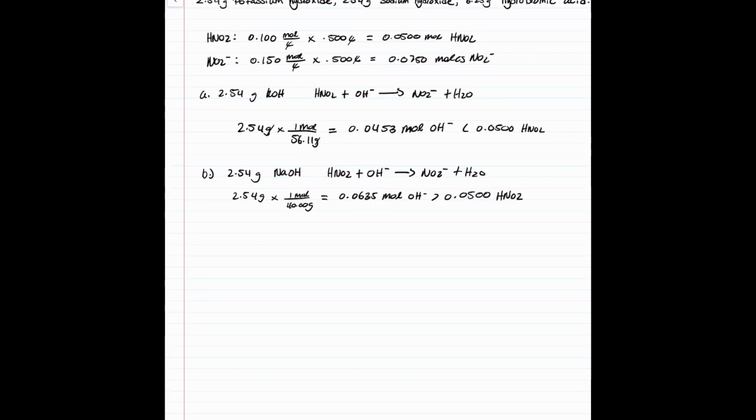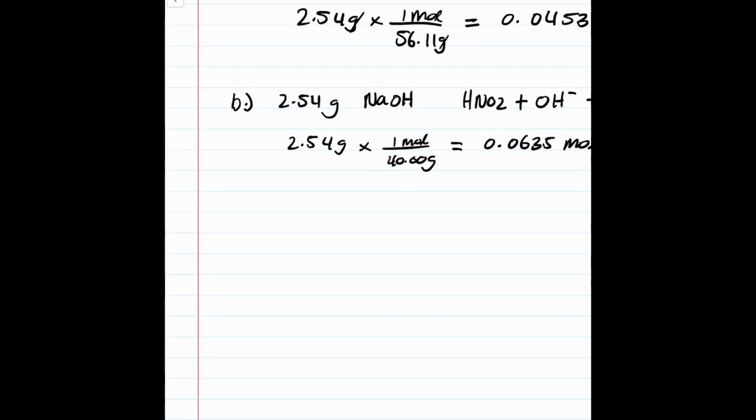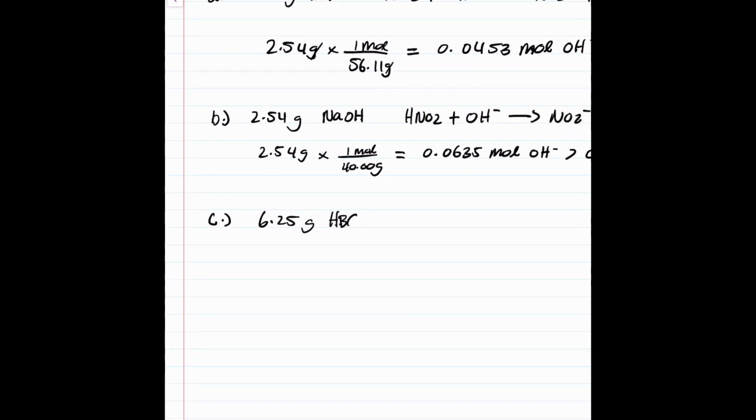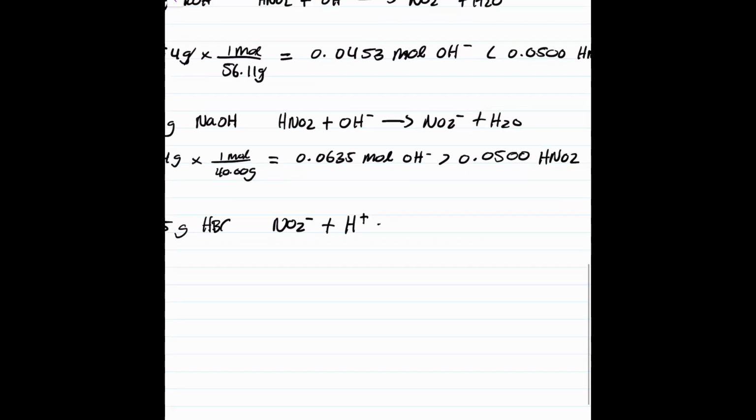Now we are ready to move on to the final problem, problem C. This problem is quite different than A and B because we are adding 6.25 grams hydrobromic acid, HBr, which is a strong acid. So for this reaction, we want to start with NO2 minus, our conjugate base, plus H plus, the addition of the strong acid, which will yield HNO2.